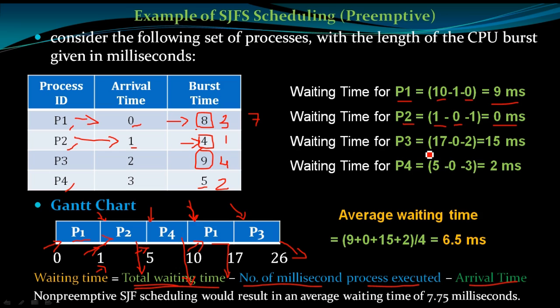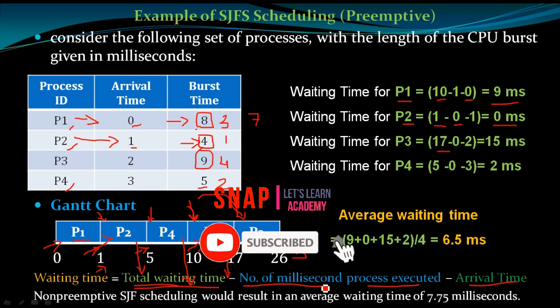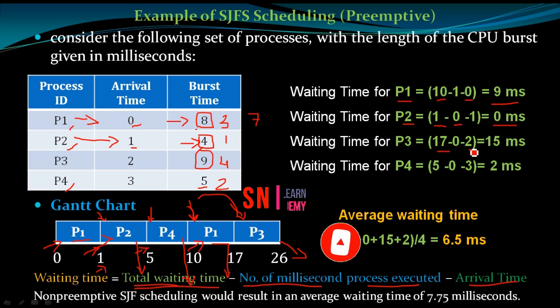Okay, hope you understood this one. Coming to P3, the total waiting time is 17 milliseconds, so it takes entry at the 17th millisecond. The waiting time for P3 is 17 minus 0, because before this it has not executed and the CPU has not been allocated, so the number of milliseconds executed is 0. The arrival time is 2 milliseconds.